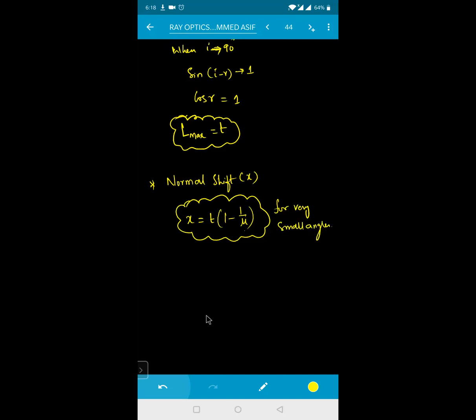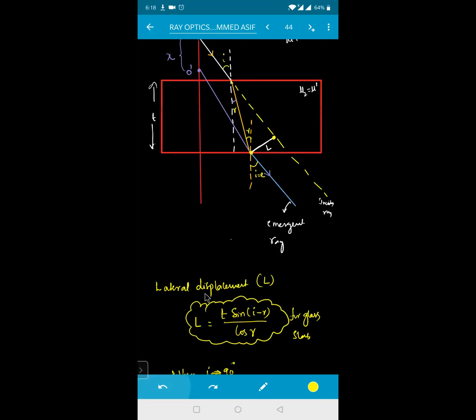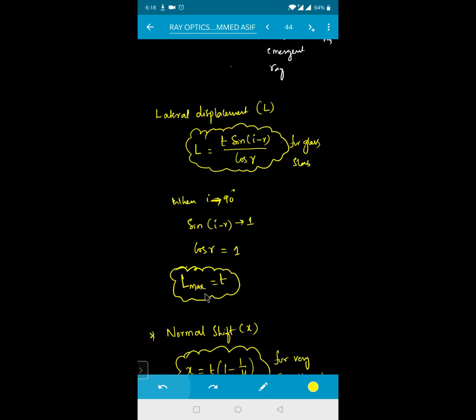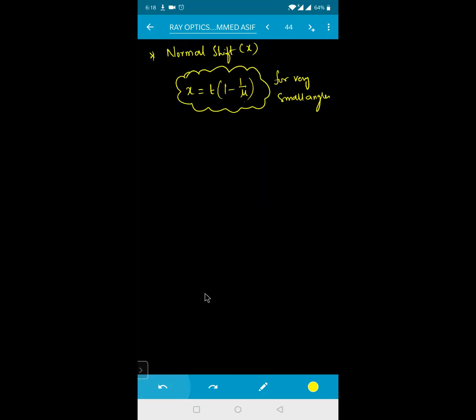There are actually derivations of this one, beta, but at this stage, I don't think it is required for you all to go through the derivations. That is the reason I'm directly writing the nectar. These are the nectars you should always carry in your mind to do numericals related to refraction. So when the angles are very small, the shift is calculated by the formula X = t(1 − 1/μ).